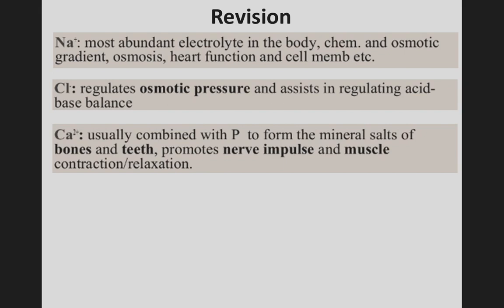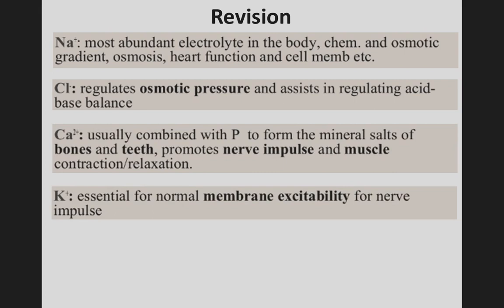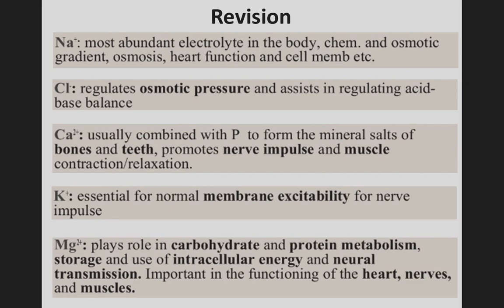Calcium is usually combined with phosphorus to form the mineral salt of bone and teeth, and promotes nerve impulses and muscle contraction and relaxation. Potassium is essential for normal membrane excitability for nerve impulses. Magnesium plays a role in carbohydrate and protein metabolism, storage and use of intracellular energy and neural transmission. It is important in the functioning of heart, nerves and muscles.